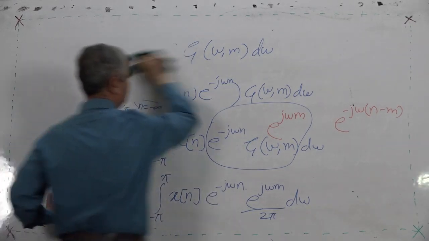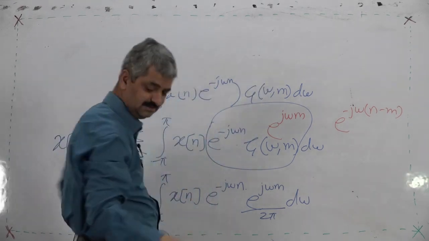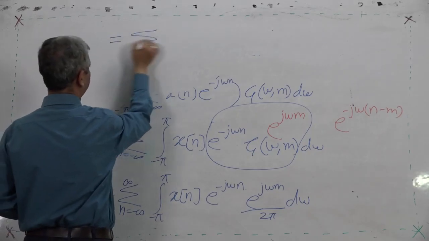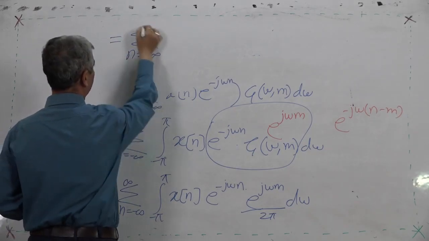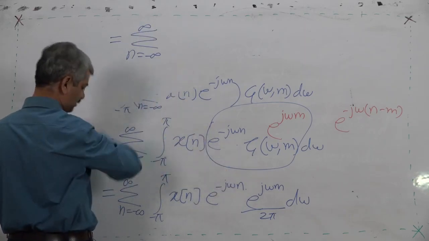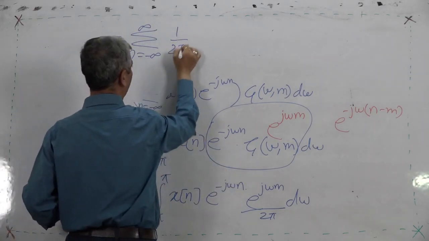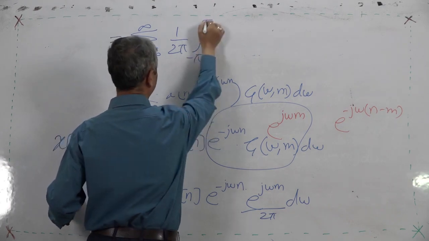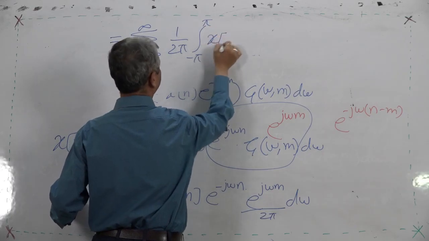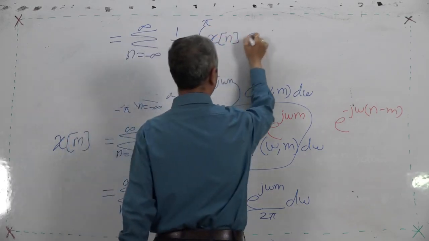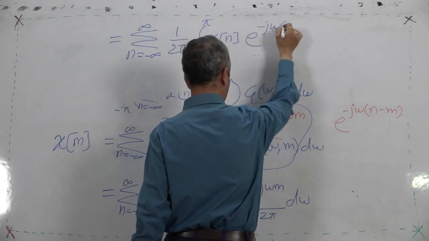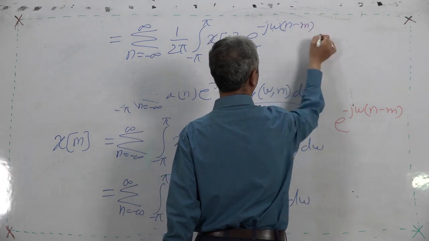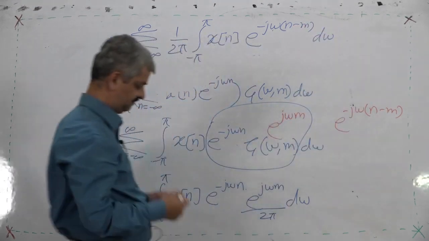It is very peculiar. This summation I can write directly as summation n equal to minus infinity to infinity, and 2 pi can come outside, but I keep it here, 1 upon 2 pi integration from minus pi to pi x[n] e raised to minus j omega (n minus m) d omega.